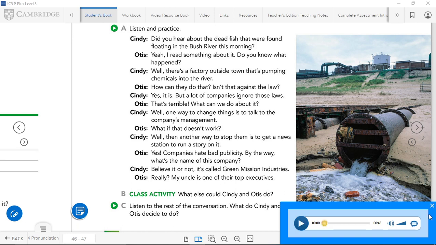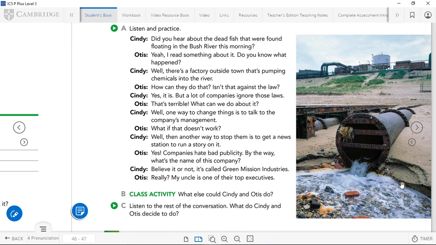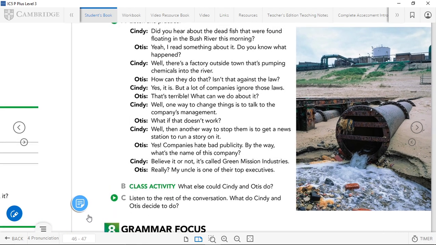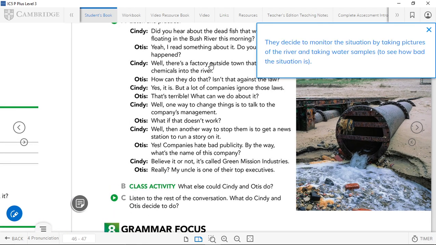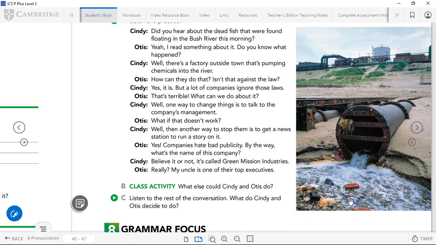Okay, very good. Really interesting. This one is sort of an environmental problem, mixed with social problems, with the waste and stuff. But did you get the answer for this question? What did Cindy and Otis decide to do? If you did, let's check. They decide to monitor the situation by taking pictures of the river and taking water samples to see how bad the situation is, basically. Okay, if you have this answer, very good. You have good listening.